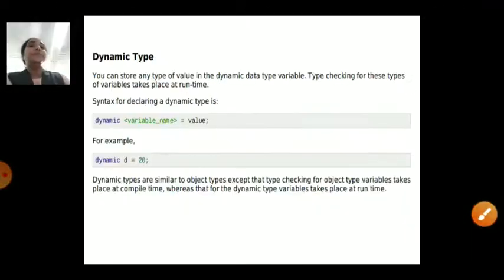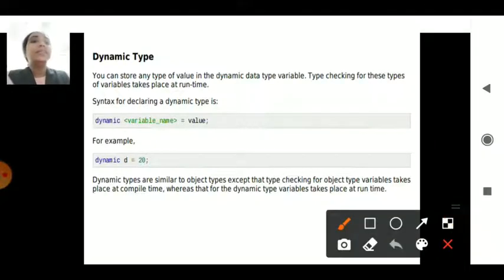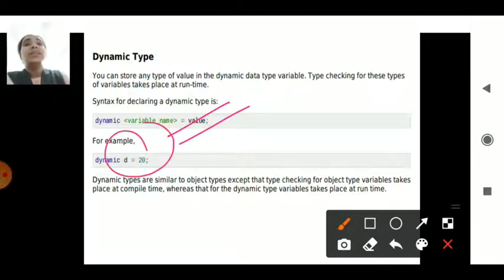The dynamic types are nothing but runtime entities, where the value of that particular object changes at runtime. The value is specified with its own value. Each and every time I move in the runtime, I can change the value of that particular variable. You can see here an example is given, d is equal to 20.